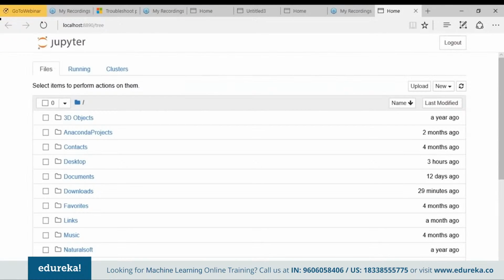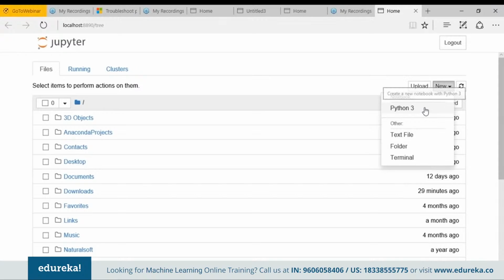As you can see, my Jupyter Notebook is starting on localhost 8890. Okay, so this is my Jupyter Notebook. What I'll do here is select New Notebook, Python 3.